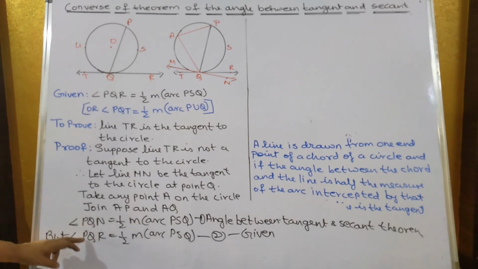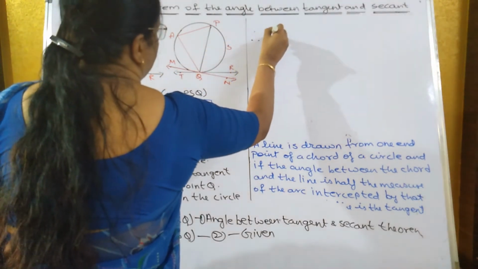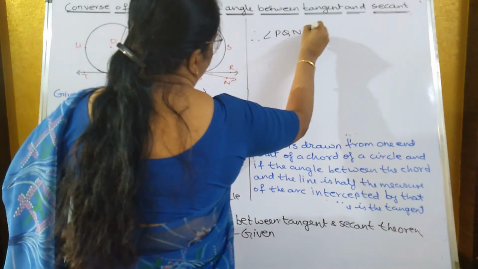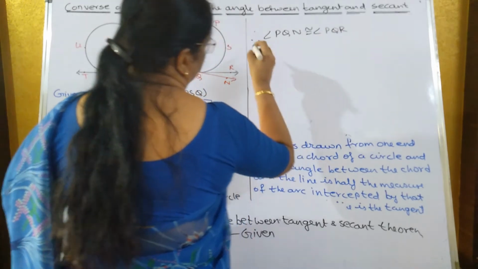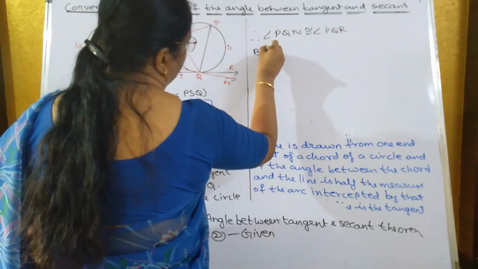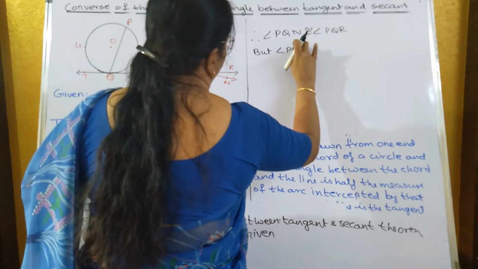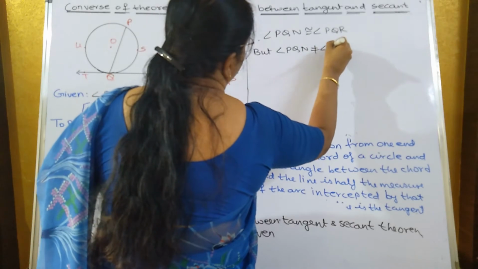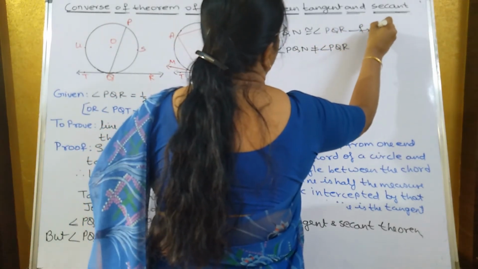Therefore, both of them should be equal. Therefore, angle PQN should be congruent to angle PQR. But angle PQN is not equal to angle PQR. Over here you write down the reason: from 1 and 2.